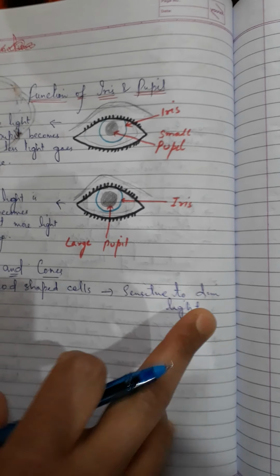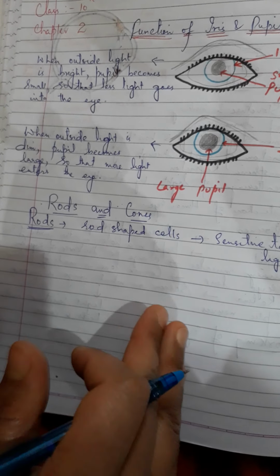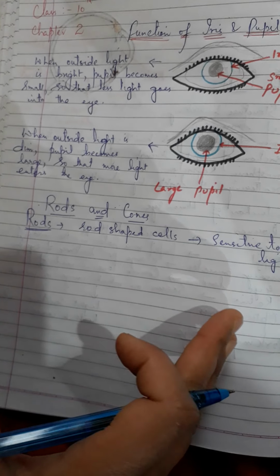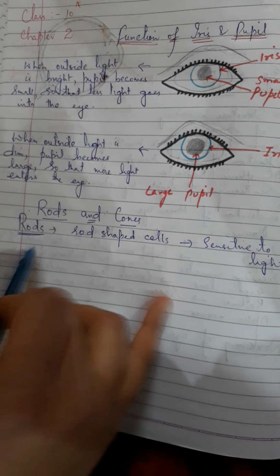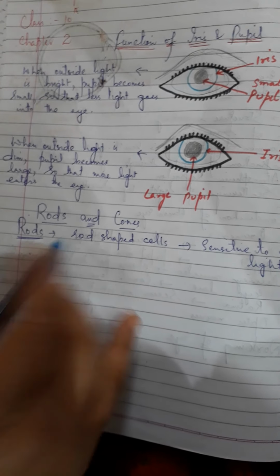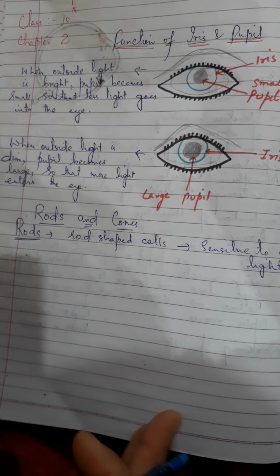You can say during night. We can see things to some extent in a dark room or in the darkness of night. It's because of the presence of these rod cells in the retina of our eyes. And because of these cells, we are able to see even in a dark room, even in the darkness of night.